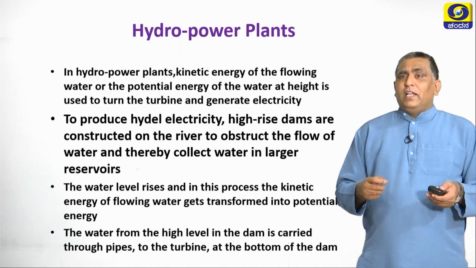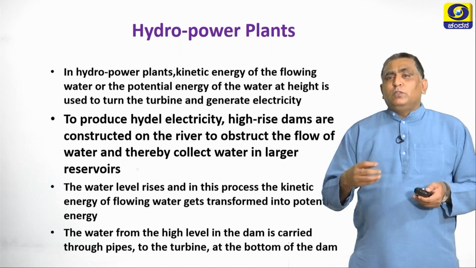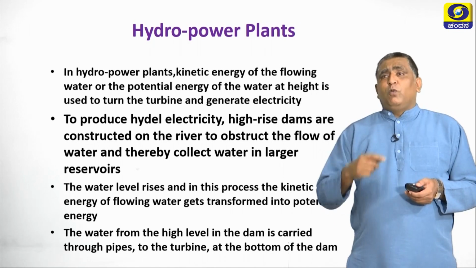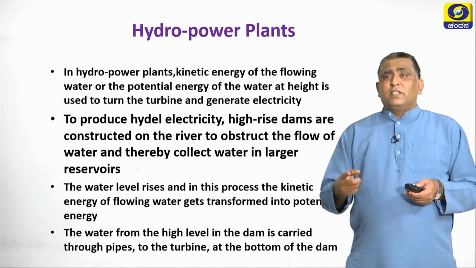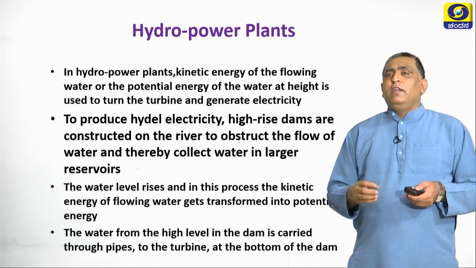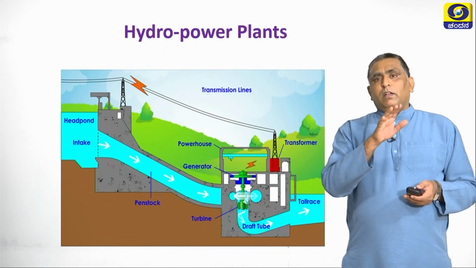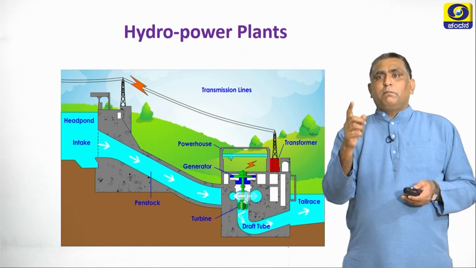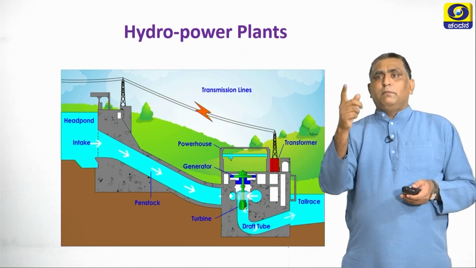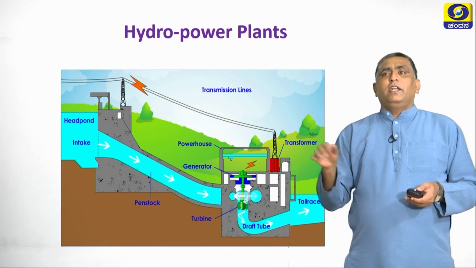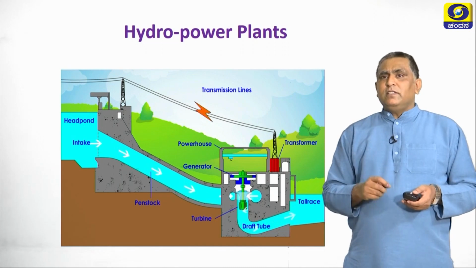and water from the high level in the dam is carried through the pipes to the turbine at the bottom of the dam. When the water hits the turbine, the turbine rotates and the generator converts mechanical energy into electrical energy, which is supplied through wires to where exactly it is required. You can clearly see in this particular video, water is flowing in a tube, turning the turbine, and the generator is converting the mechanical energy into electrical energy, and you can see the transmission lines where it is transferred to where exactly it is required.